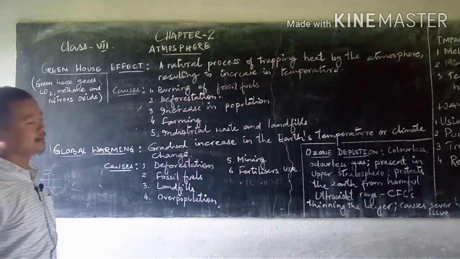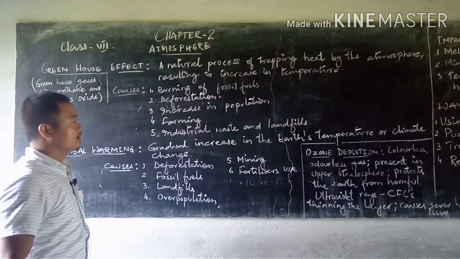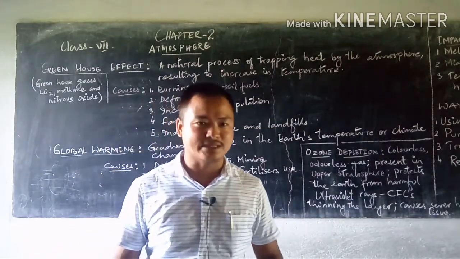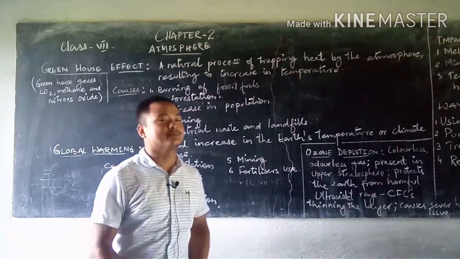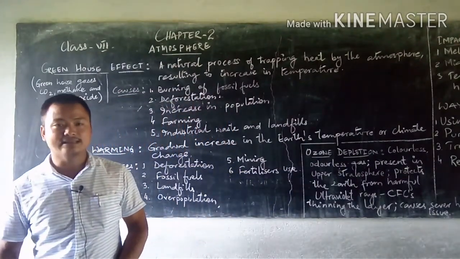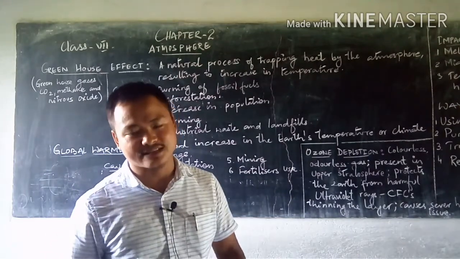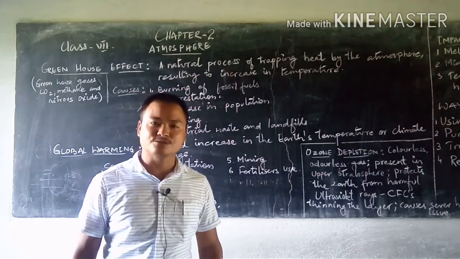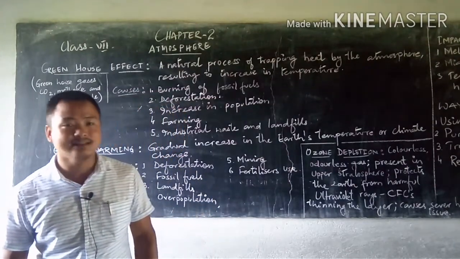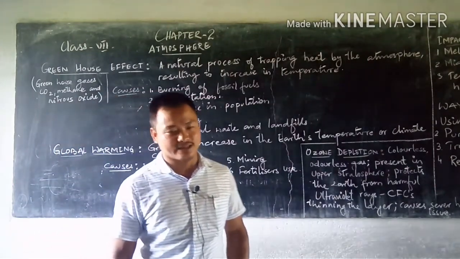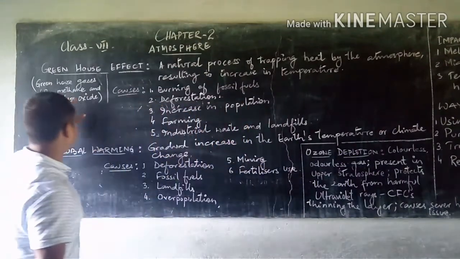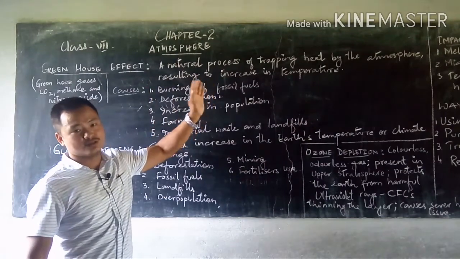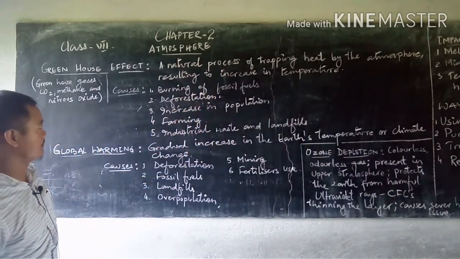So greenhouse effect, what is it? The greenhouse effect is a natural process in which the earth traps heat. In fact, the Earth's atmosphere traps heat. The heat is trapped because there are various gases present in the Earth's atmosphere, specifically the greenhouse gases like carbon dioxide, methane and nitrous oxide. It traps heat enormously, and this results in the temperature rising on the Earth's surface.